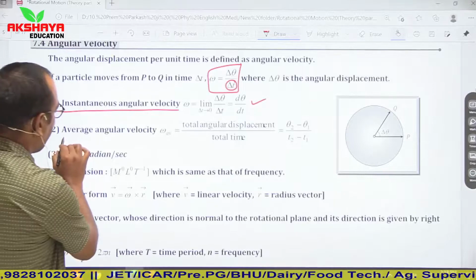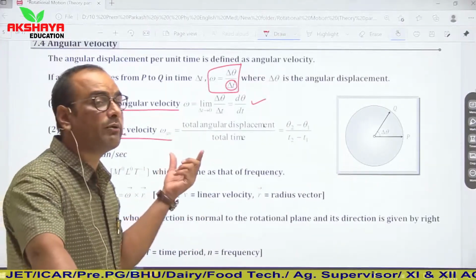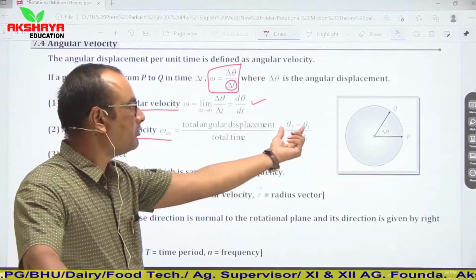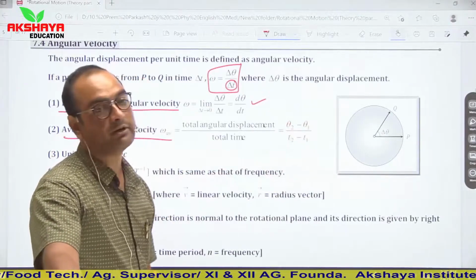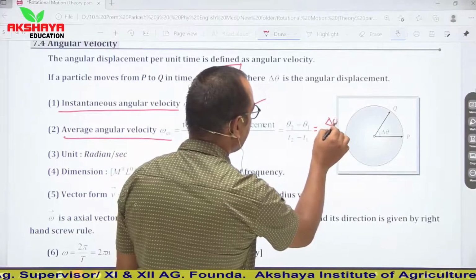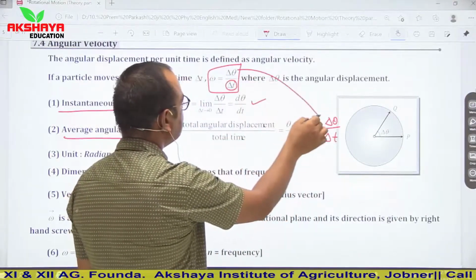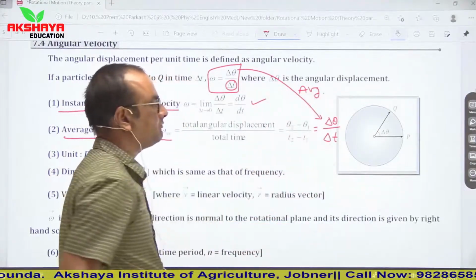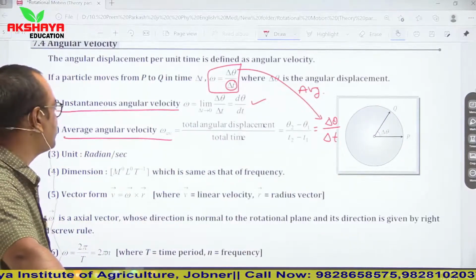See from here, average angular velocity is total angular displacement divided by total time. If we talk about any given interval, then we can say theta 2 minus theta 1 upon t2 minus t1, or you can simply say del theta upon del t. So del theta upon del t will represent average angular velocity.